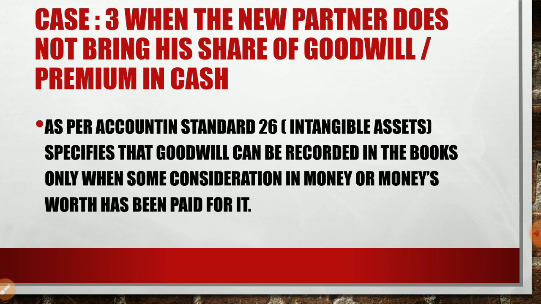This thing we also discussed when we were studying the chapter Change in Profit Sharing Ratio. Understood? That means when we purchase a business from outside people or take over the business of someone, at that time goodwill can be purchased and we can show the goodwill in the balance sheet. Otherwise, goodwill cannot be raised. That is the rule, and here also the same thing. Here the new partner is not bringing any amount, so it is not possible to distribute it also.